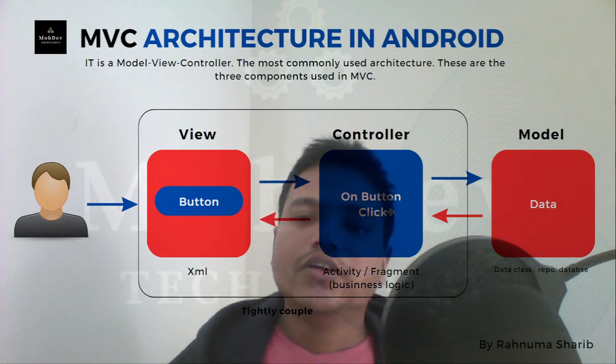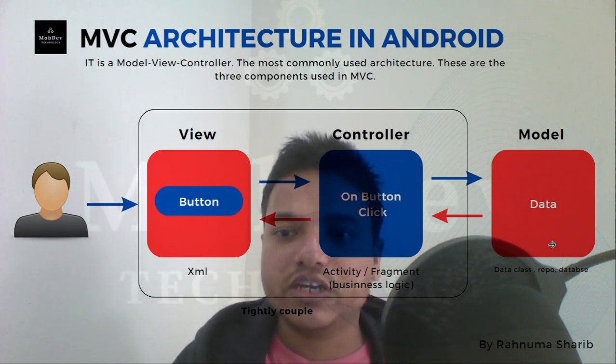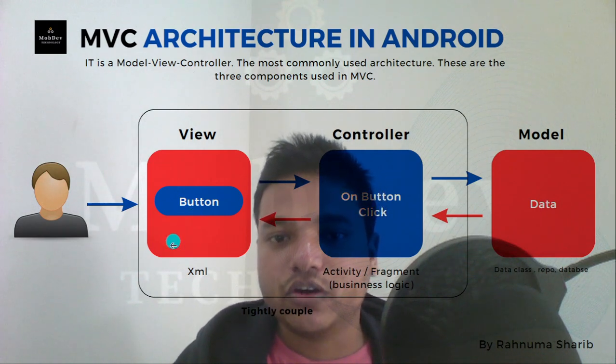Sorry for that. So these are tightly coupled. The model is independent here; the model does its work and is not depending on anything, but the controller is depending on it. The view is also dependent on the controller to perform any of the actions. So this is tightly coupled.